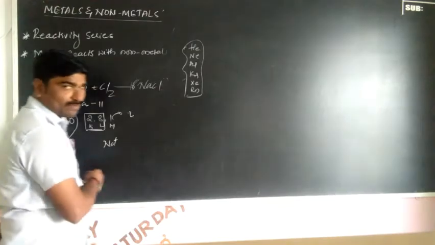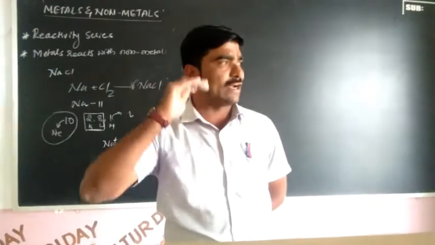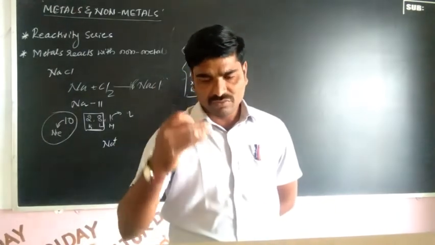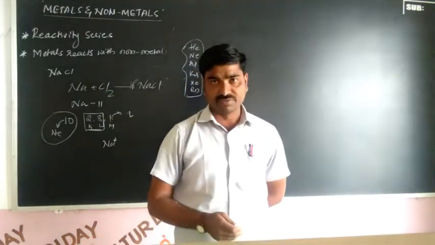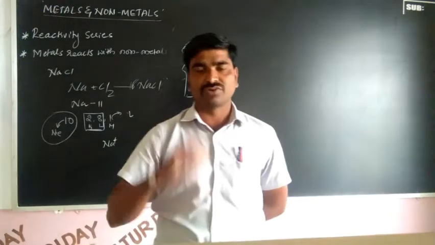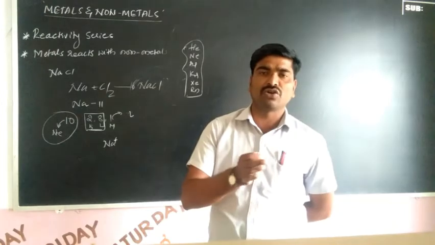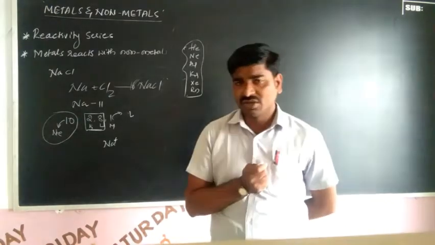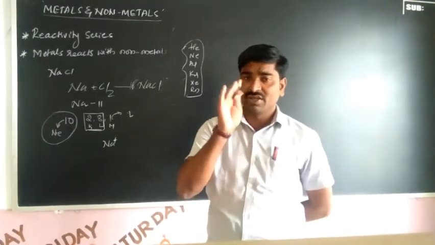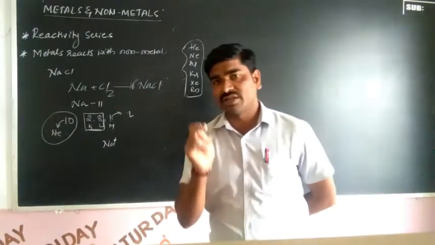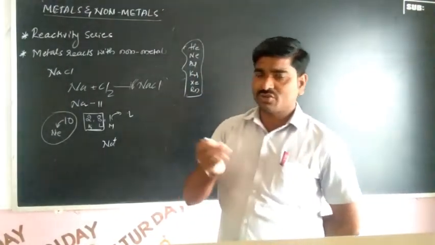So almost all, you know that very well about the properties of metals. Metals are electropositive. Why are metals electropositive? Because metals donate the electrons. So that's why we call them electropositive. But non-metals are electronegative because they are going to accept the valence electron from the metals. So that's why their charge is minus, but the metal's charge is positive. Positive means to donate the electrons. Negative means to accept the electron.